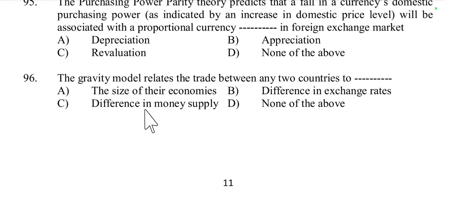Then question number 96, the gravity model relates the trade between any two countries to dash, the size of their economies, difference in exchange rate, or difference in money supply. It is related to the size of their economies. Option A, because the gravity model of trade states that trade between two countries is directly related to their economic sizes or GDP and inversely related to the distance between them.